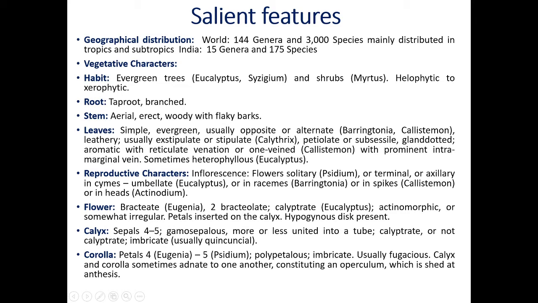That means zygomorphic flowers are also there. Zygomorphic flowers are divided in only one plane into two equal parts. In other planes, if you try to cut, it does not become divided into two equal parts. This condition is called zygomorphic or irregular flowers. That means in this family you will get both actinomorphic as well as irregular or zygomorphic flowers.